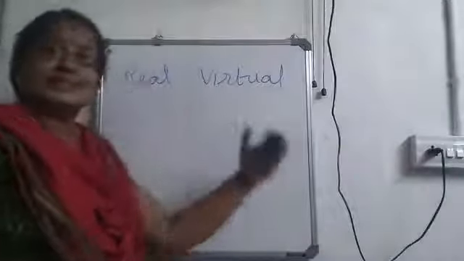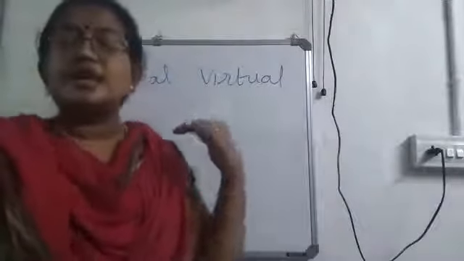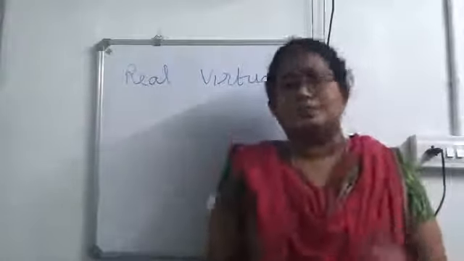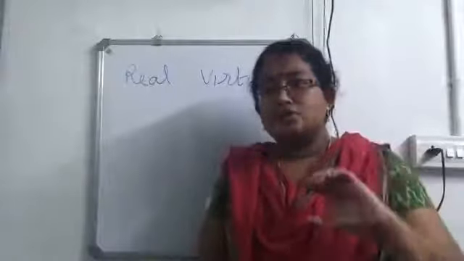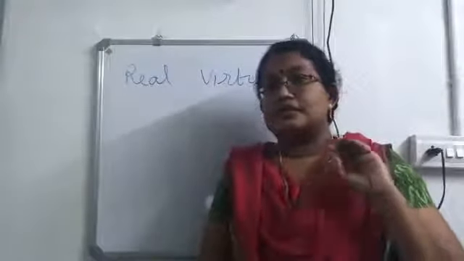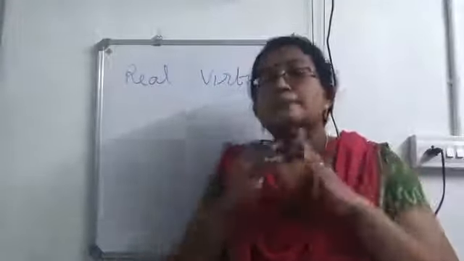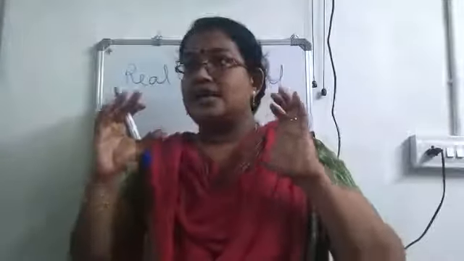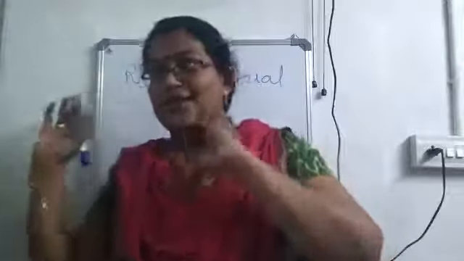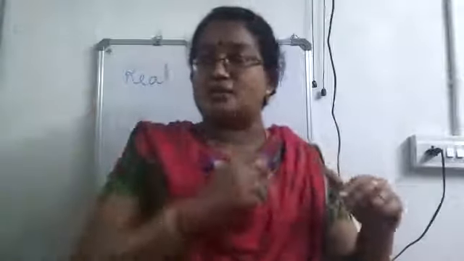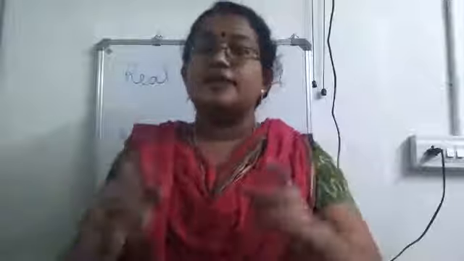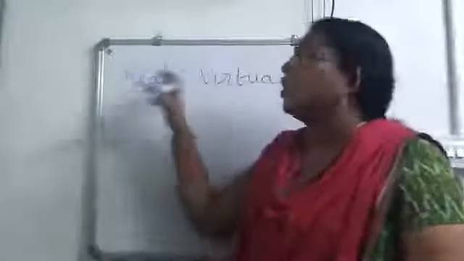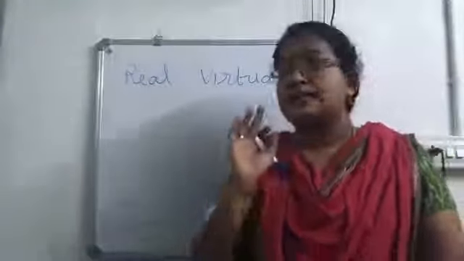So we are going to study the differences between real image and virtual image. Real image means the light rays after reflection actually meet or converge at a point. So the light rays coming from an object hit a surface and get reflected, and when these reflected rays actually meet at a point, you can call it a real image.